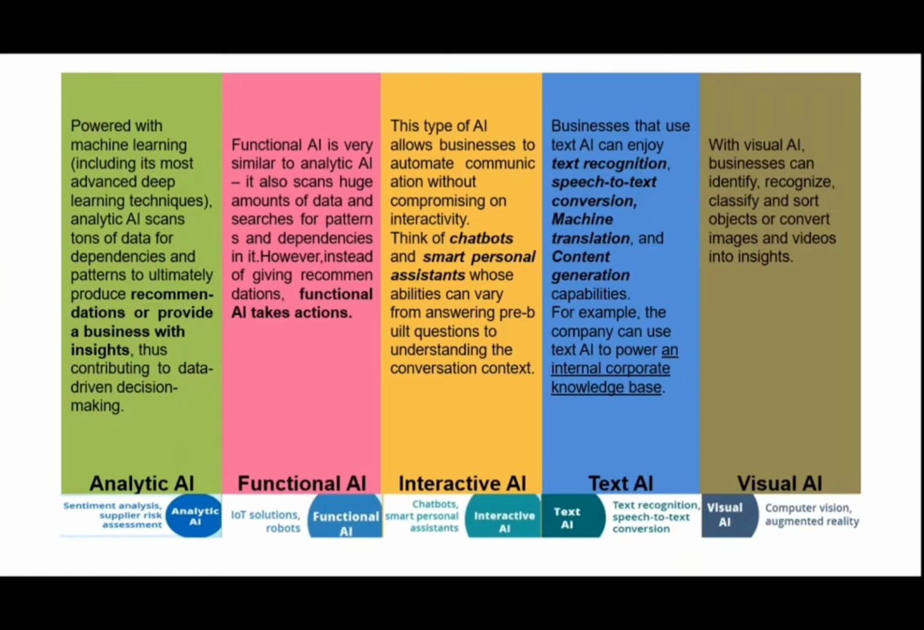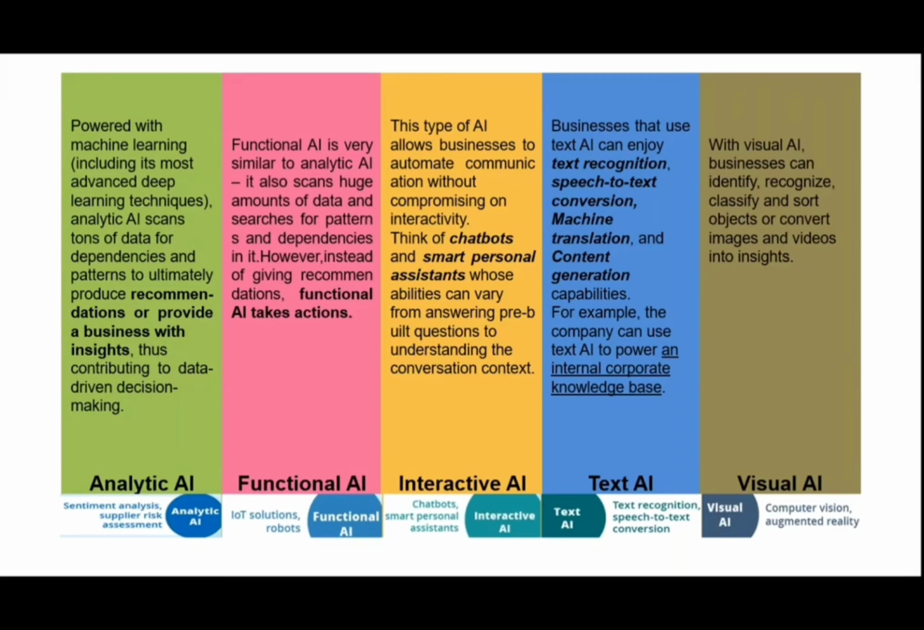And the next one is interactive AI. This type of AI allows businesses to automate communication without compromising interactivity. It comes up with chatbots and smart personal assistants whose abilities can vary from answering pre-built questions to understanding the conversation's context.